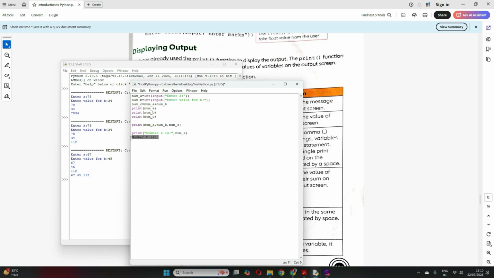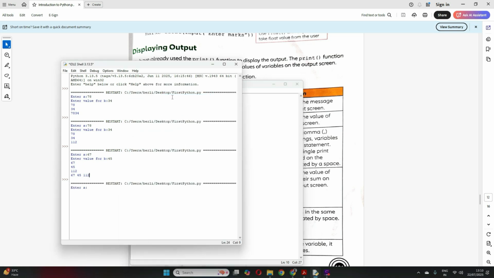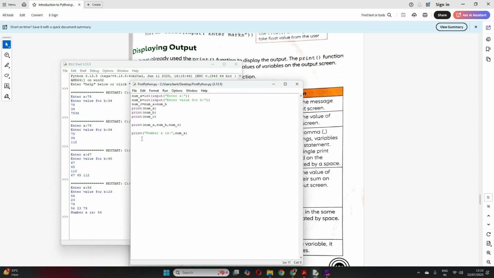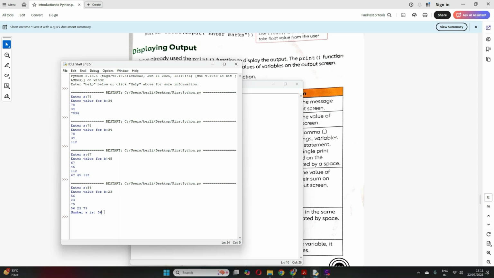Now see how it will be printed. Let me save and run this. So let me just enter. See, it has printed number A is. Whatever you write within the double quotes prints as it is, and then the variable name I have written with a comma prints the value of the variable.